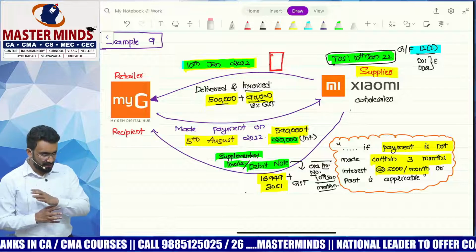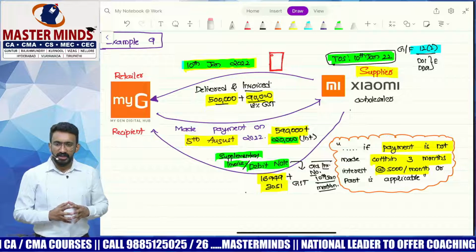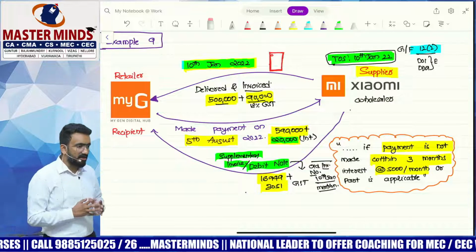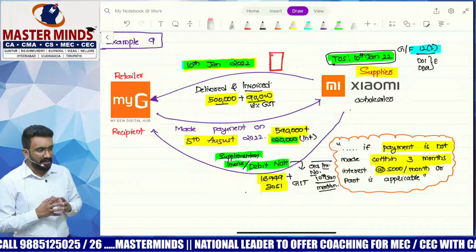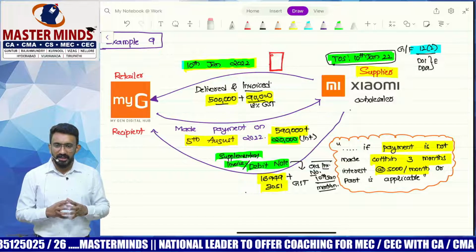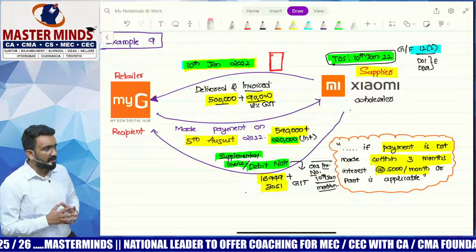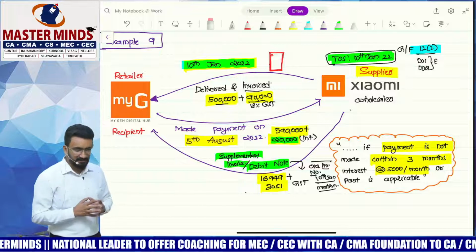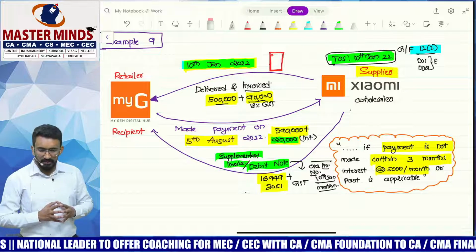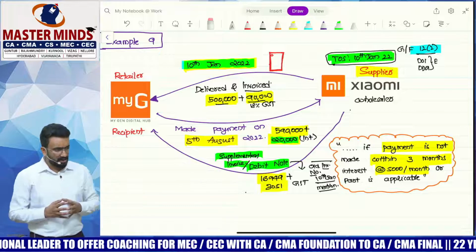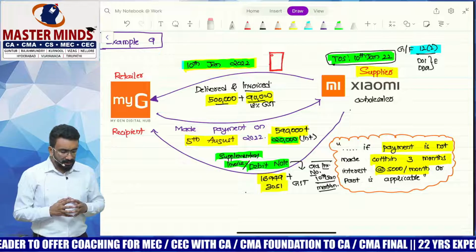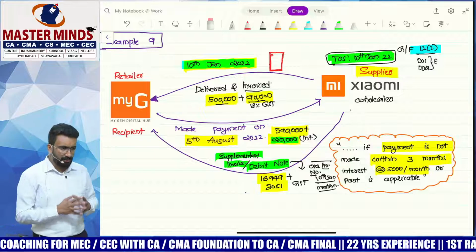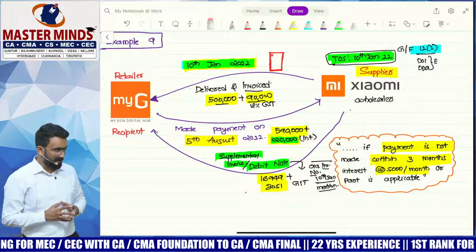Date of receipt of payment is omitted. Now, due date of invoice generally is date of delivery or date of removal. Here, date of delivery and date of invoice, both of them happen to be 10th Jan. So, in any question where you see date of invoice and delivery to be the same date, the question is trying to tell you that time of supply is also the same date. With me? So, here the time of supply for Xiaomi is what date? 10th January. So, what will be the due date to deposit these taxes for Xiaomi? 20th of February. On or before 20th of February would be the due date.